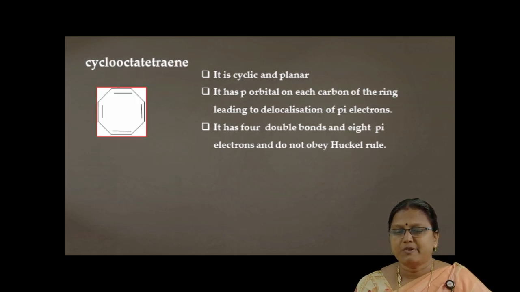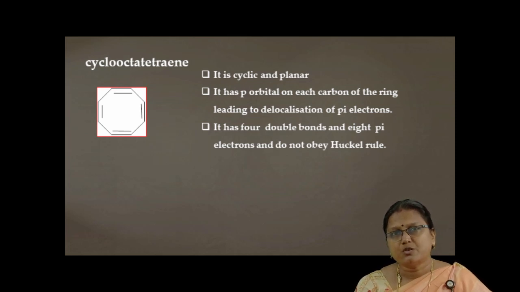The last example that we are going to deal with is cyclooctatetraene. It is a cyclic structure with planar geometry. Here 8 carbon atoms are there, and all the carbon atoms are in the plane. Each carbon atom has one unhybridized p orbital, which are parallel to one another, leading to the complete delocalization of pi electrons.